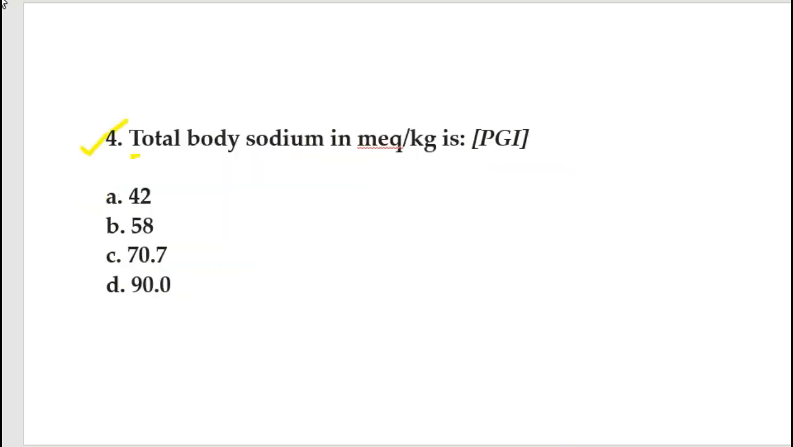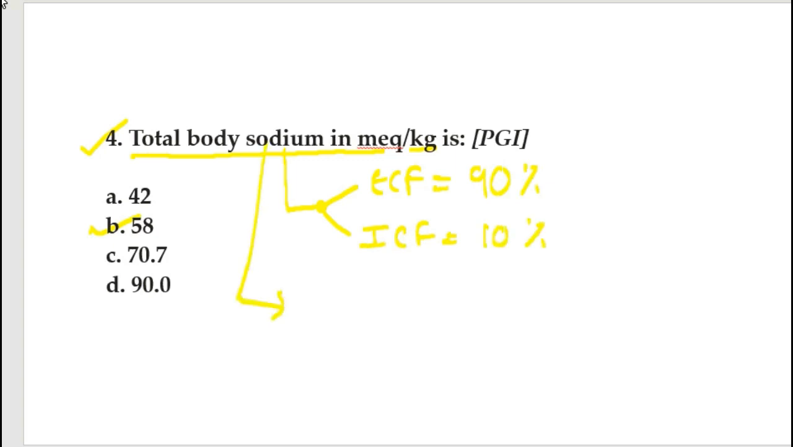So our next question is: total body sodium in milliequivalent per kilogram is. We considered this question in our videos. So the direct answer is 58 milliequivalent per kg. And one more thing, sodium is rich in the ECF compartment. It is approximately 90% present in ECF, whereas ICF has only 10%. And sodium is rich in bone.